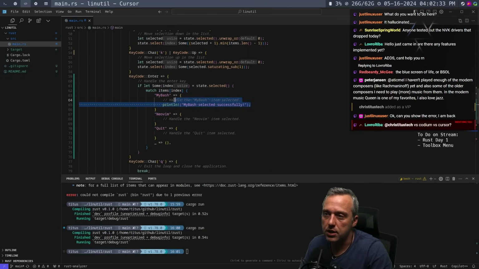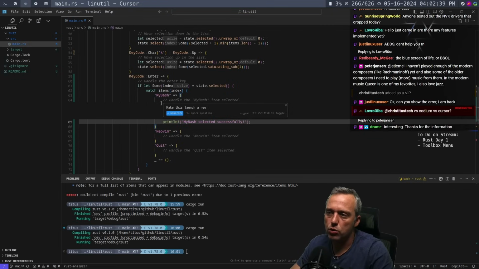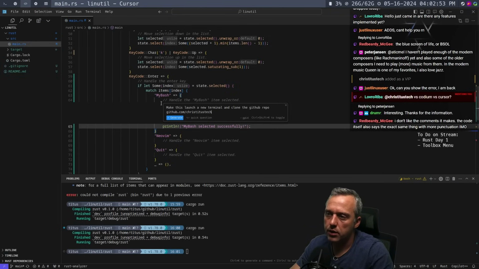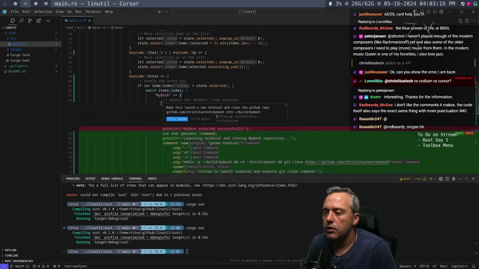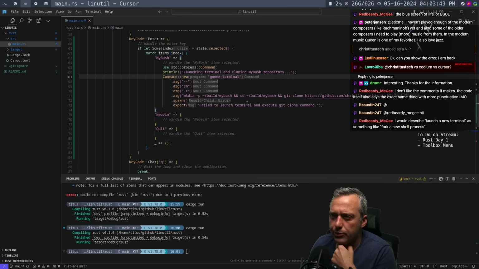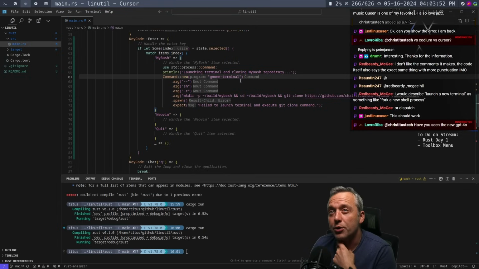So let's say we want to take this, and what I would do is make this launch a new terminal and clone the GitHub repo, github.com, Chris Titus Tech, my bash into home folder, build my bash. Let's see what that does. Interesting. Looks a little wacky. Let's see, what do you guys think of that? Fork a new shell project. Oh, that's true. Or dispatch.